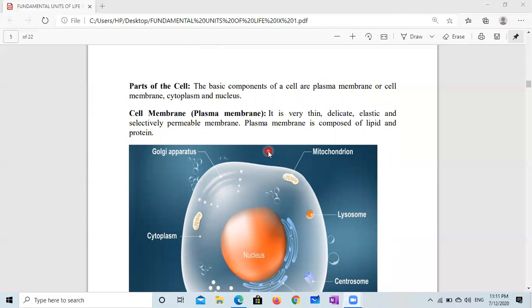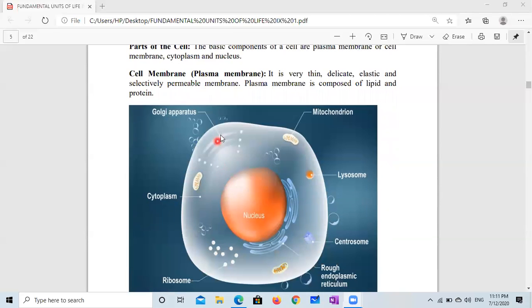Parts of the cell. The basic components of a cell are plasma membrane or cell membrane, cytoplasm, and nucleus. So you can see, this is cell. The outer layer of the cell is known as cell membrane and plasma membrane. The fluid which is inside the plasma membrane is known as cytoplasm.